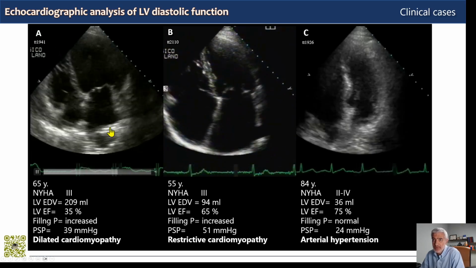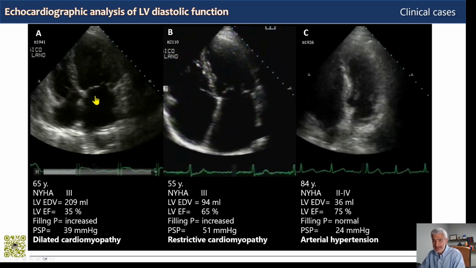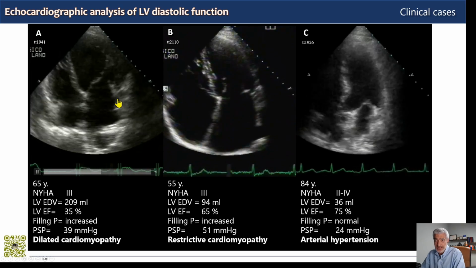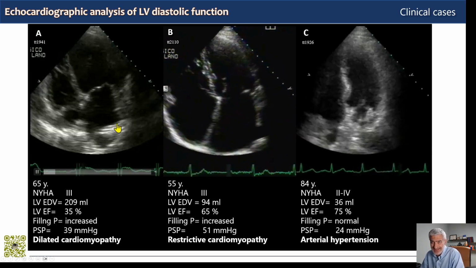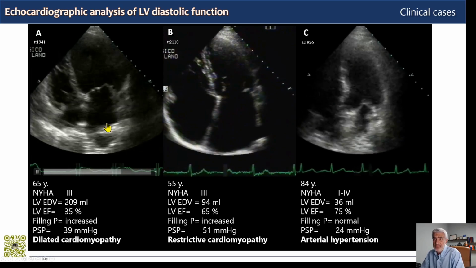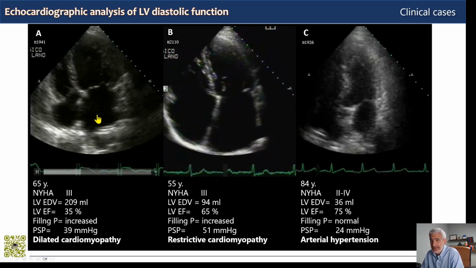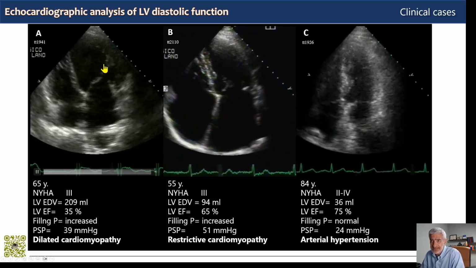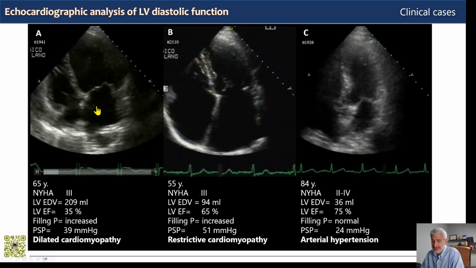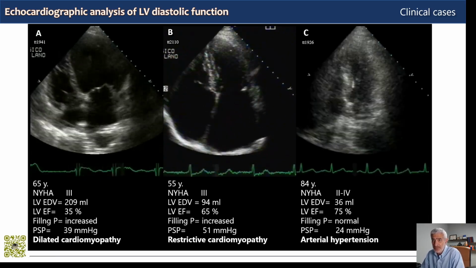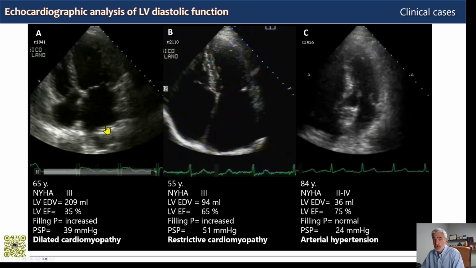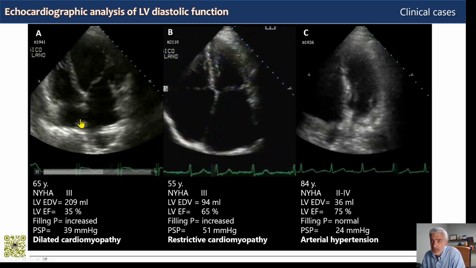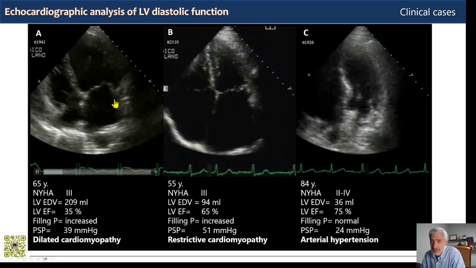If you look at the apical 4-chamber view here, as I didn't say again, we have a dilated left atrium. But the left atrium is not only dilated. If you look at it closely, the left atrium has minimal differences in volume between diastole and systole. During ventricular systole, the left atrium should increase its volume by 60% during the reservoir phase because of blood flowing from the pulmonary veins. And you can see here that between diastole and systole, volume doesn't change much.